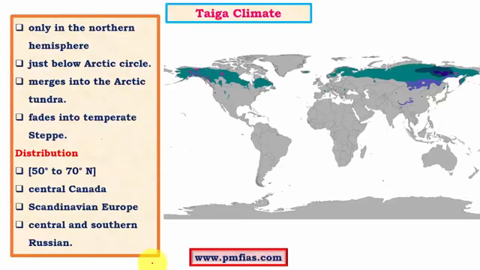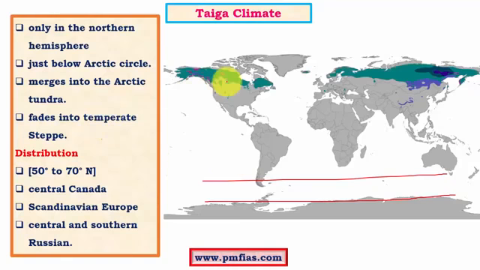The taiga type of climate occurs within 50 to 70 degrees north and south of the equator, and in the southern hemisphere there is no significant landform in these latitudes, that is 50 degrees to 70 degrees south of equator, and hence this particular type of climatic region is absent in the southern hemisphere.